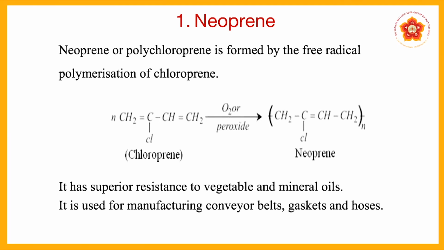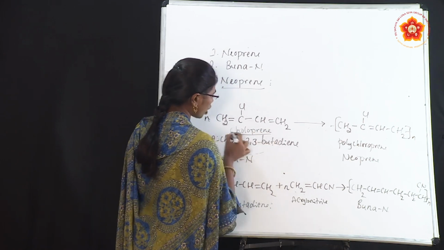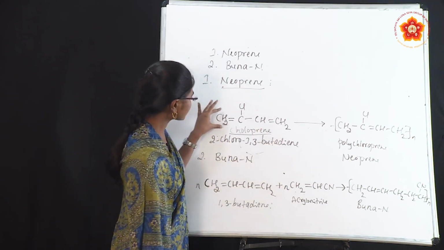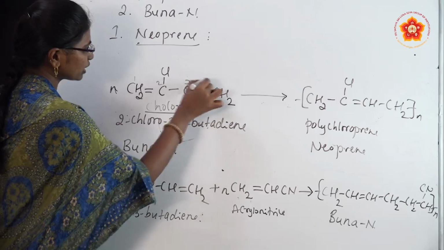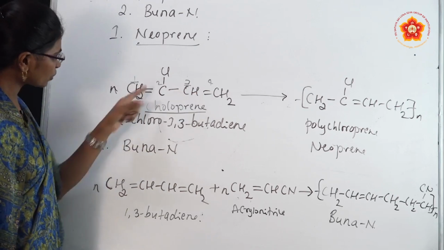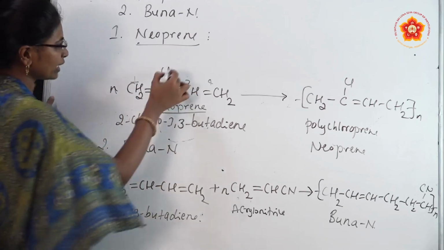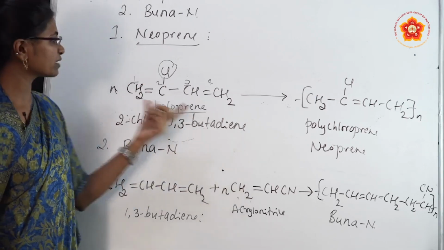So now we will discuss about the neoprene. Neoprene or polychloroprene is formed by the free radical polymerization of chloroprene. You can see the reaction here. This is the chloroprene. Okay, the common name is chloroprene. That structure is CH2, CCl and CHCl2. See the IUPAC name is, that is 1, 2, 3, 4. See at the carbon number 1 and at the carbon number 3 there is a double bond. So at the carbon number 2 there is a chlorine atom. So 2-chloro-1,3-butadiene is the IUPAC name of chloroprene.